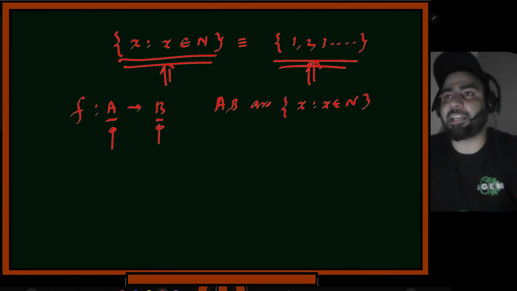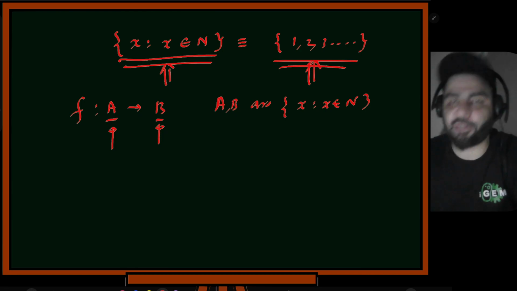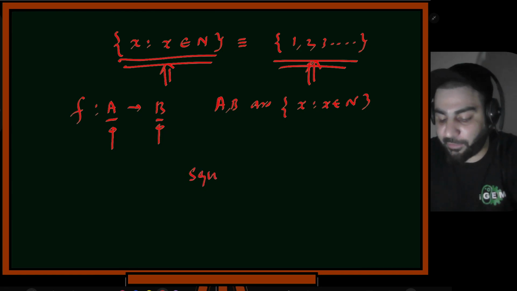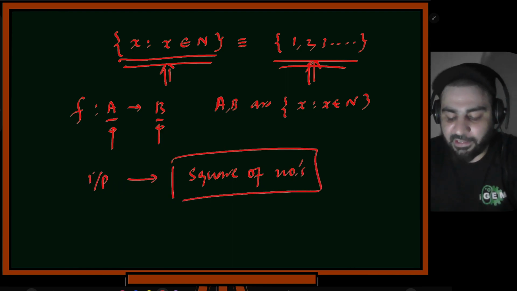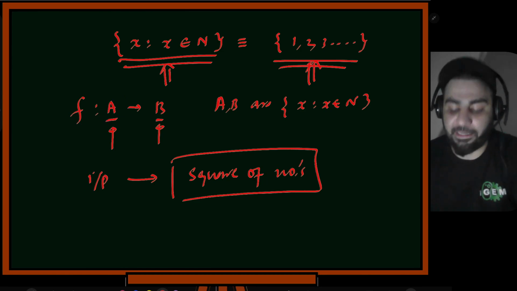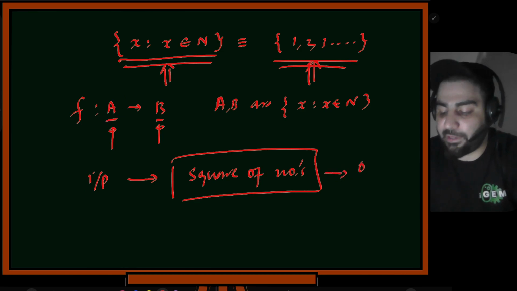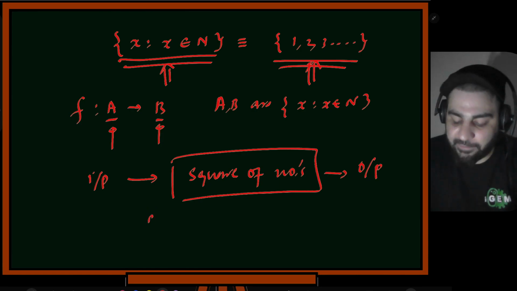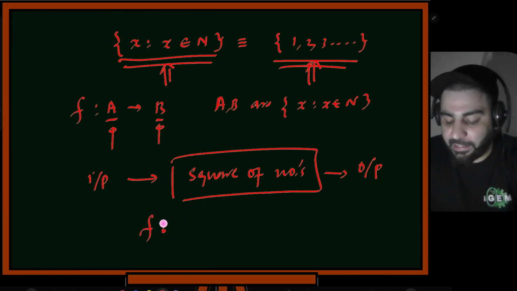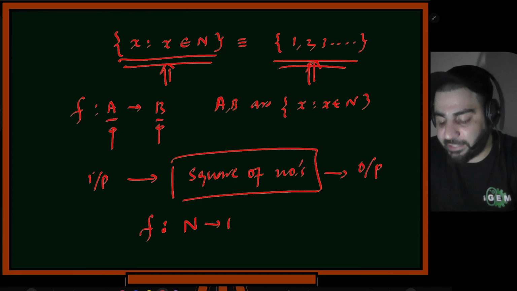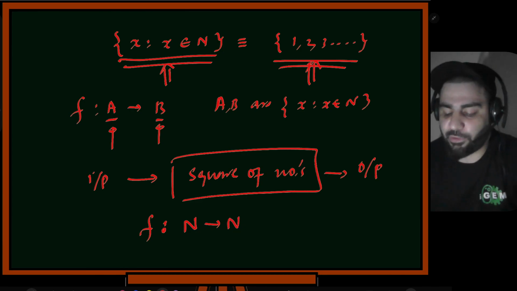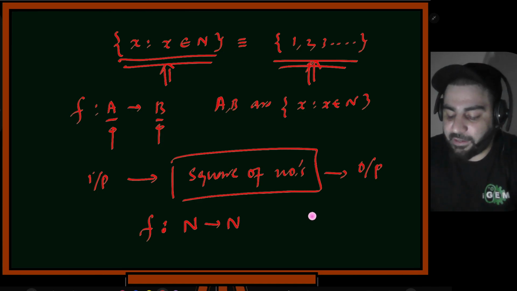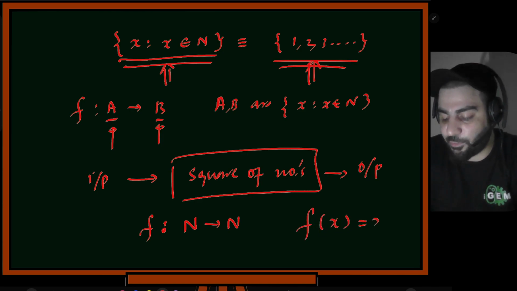So what I'll do is I'll take a simple function. I'll take a function of square of numbers. Okay, square of numbers. Square of numbers is a function. So what it'll do, it'll take an input, or what I'll call a set maybe, and then it will give me an output. Okay, what I'll write is function f goes from natural numbers, and it again gives natural numbers back. Okay, let's suppose we will restrict our domain and our range to natural numbers. And what is the function? This function f of x is defined as x square.